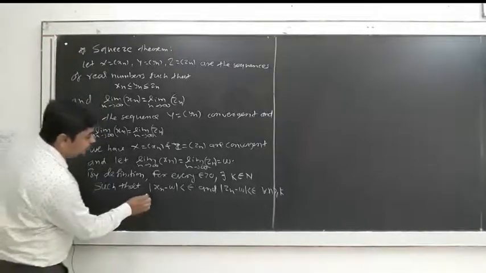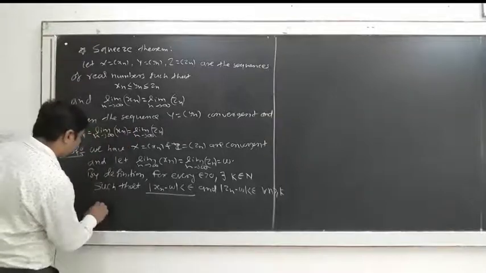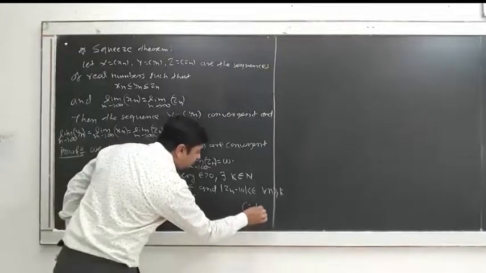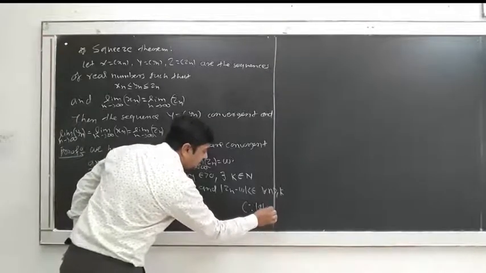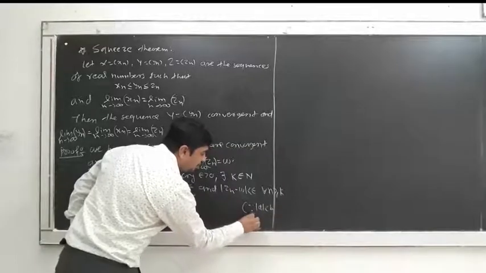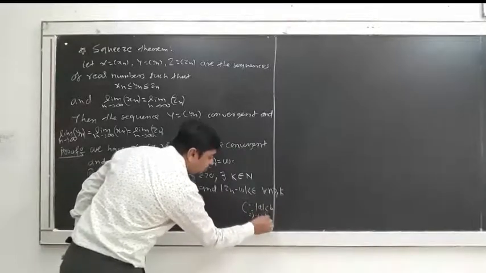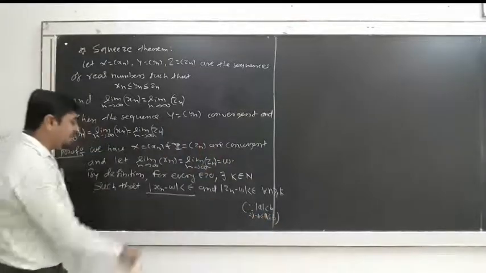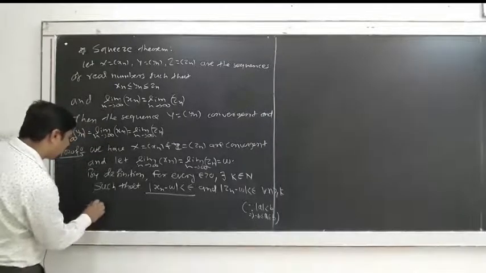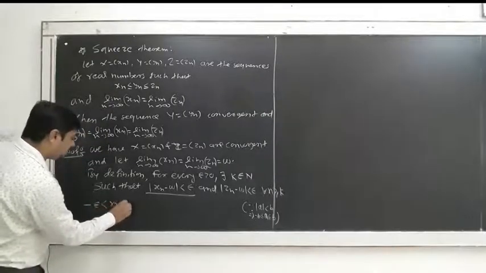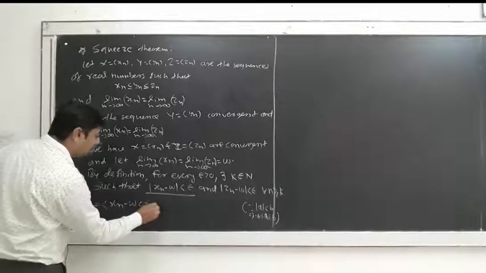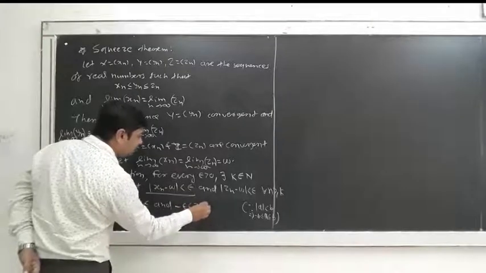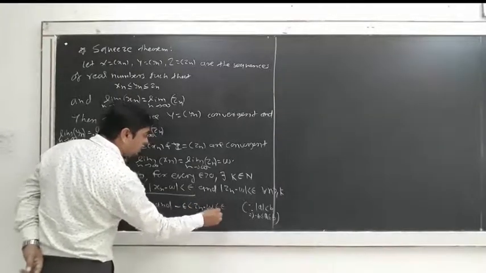So now use the absolute value property. Since mod A is less than B, we get minus B is less than A is less than B. Using this property, minus epsilon is less than xn minus w is less than epsilon, and also minus epsilon is less than zn minus w is less than epsilon.